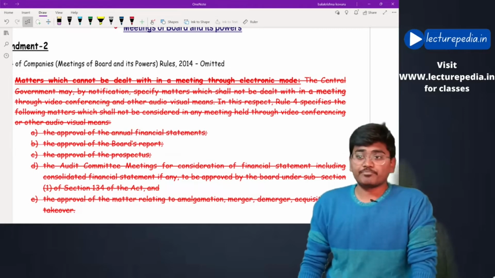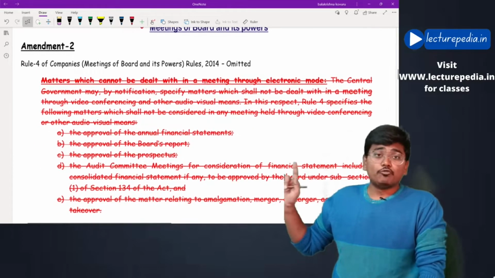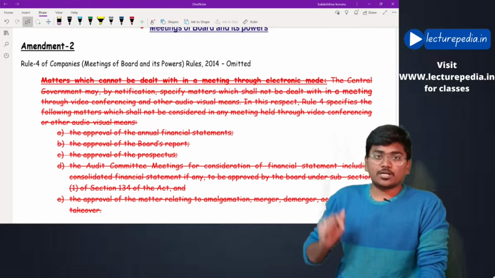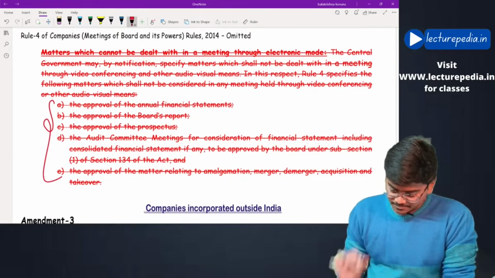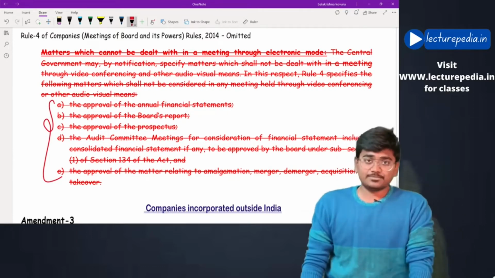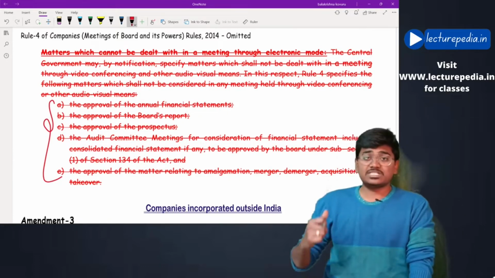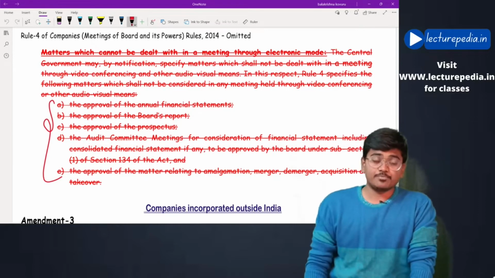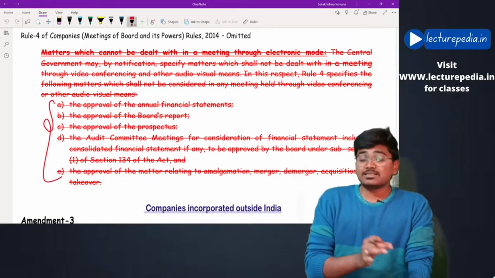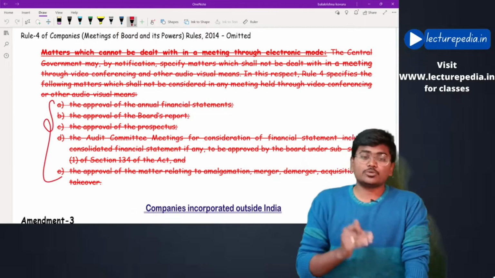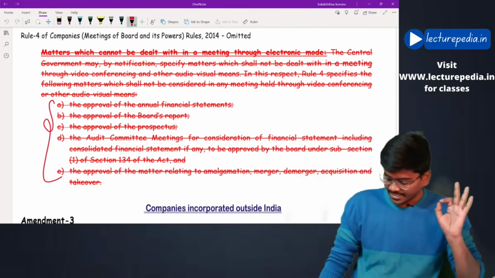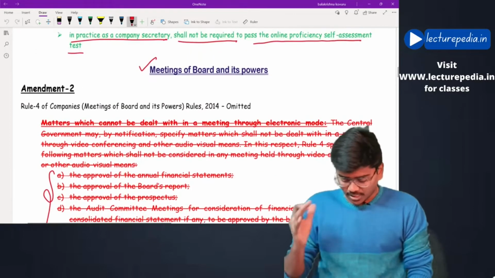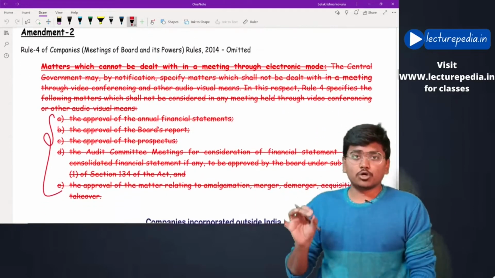Hope that is clear. The entire rule 4 is omitted now, and due to that all these 5 aspects can be discussed and the decision relating to these 5 aspects can be taken even in a board meeting that is conducted through audio visual or video conferencing mode. Hope this is clear. That was one of the amendments from meetings of board and its powers.